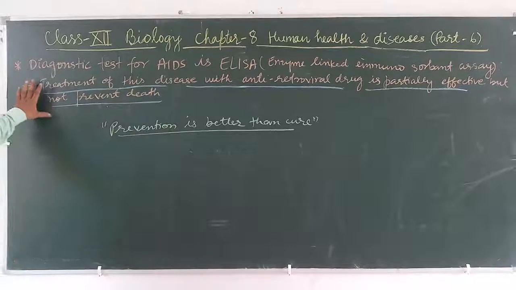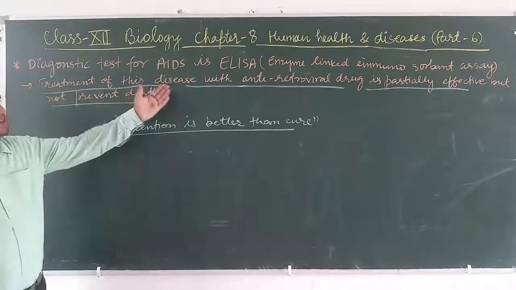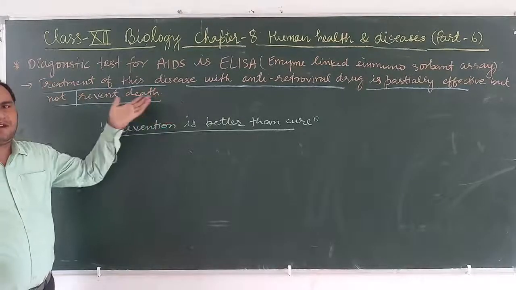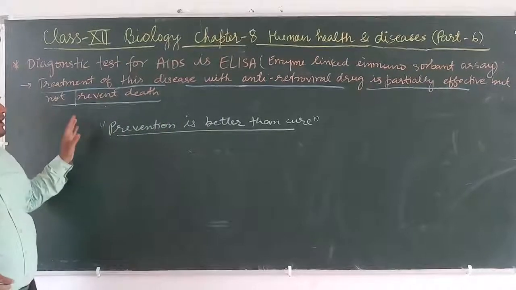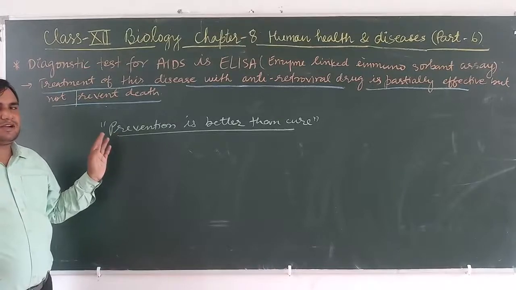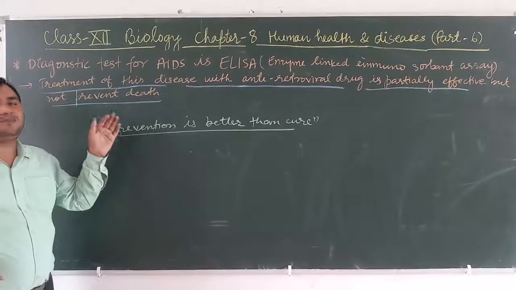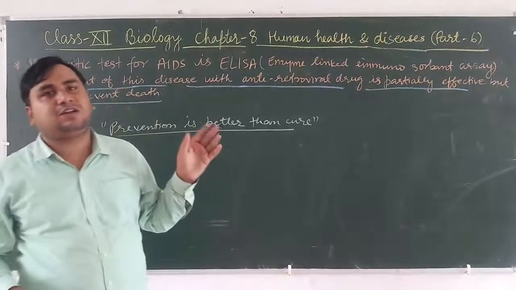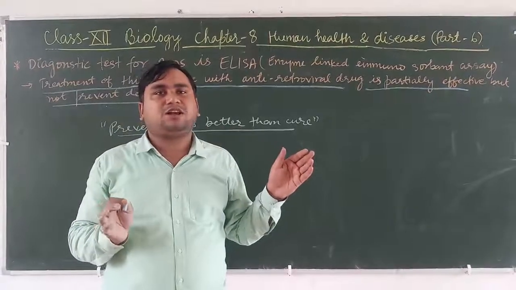It is useful for prolonging the life of the person but does not control the death of the humans.